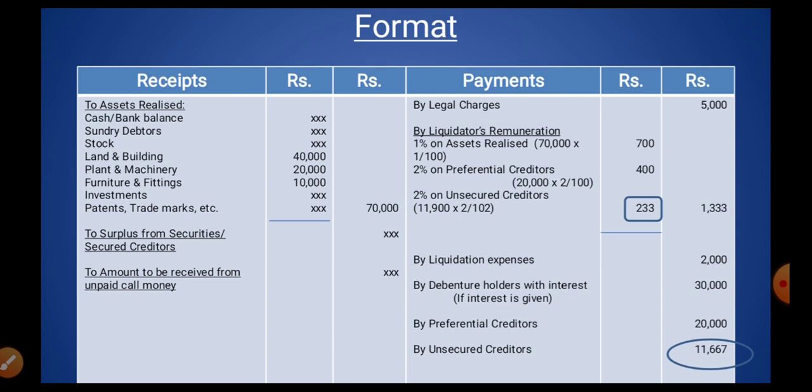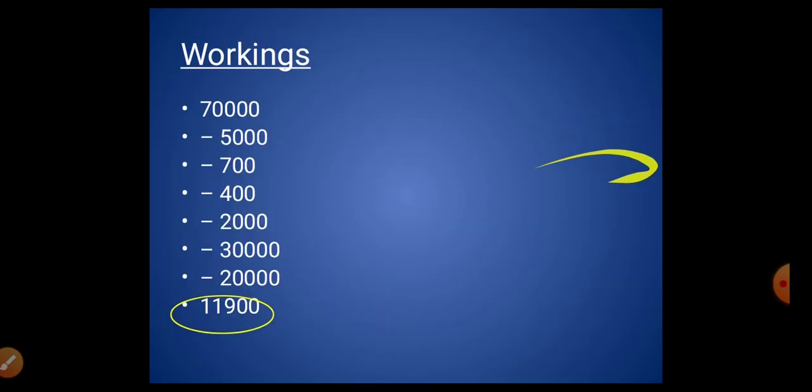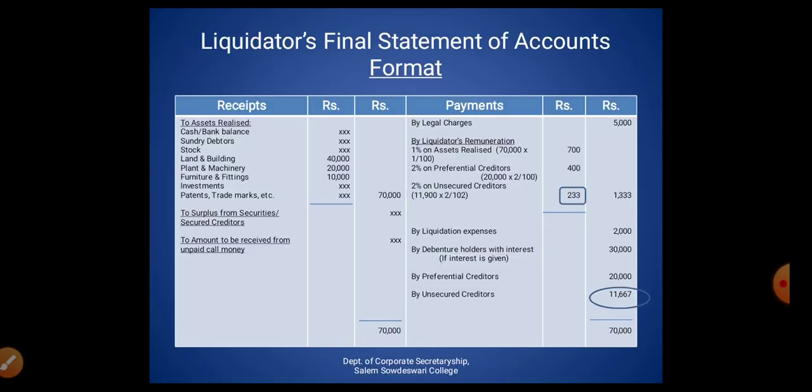And second, preferential creditors. If there is a sufficient amount to give to the preferential creditors, then we give the liquidator remuneration here. If there is no possibility, or there is no sufficient amount for preferential creditors, then we must find out the preferential creditors' share, as in the workings for unsecured creditors.